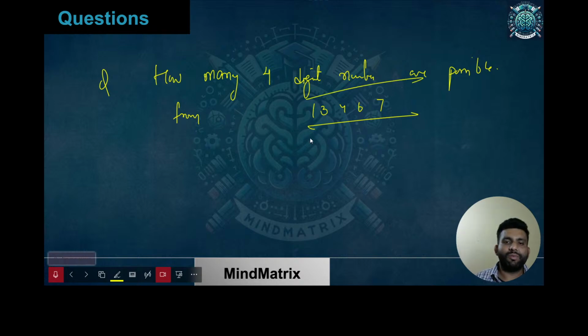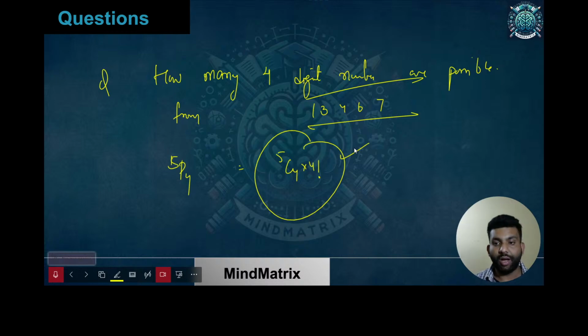So it's very simple. We have 5 numbers available to us, and we are creating 4-digit numbers. There is no zero included. So it was a one-mark question only. The answer is going to be 5P4. Basically you take 4 of these numbers and arrange them. That is the total number of 4-digit numbers possible. Which I can also write as 5C4 times 4 factorial. That is the final answer. I hope it's clear.